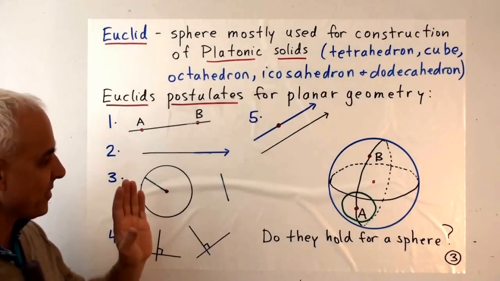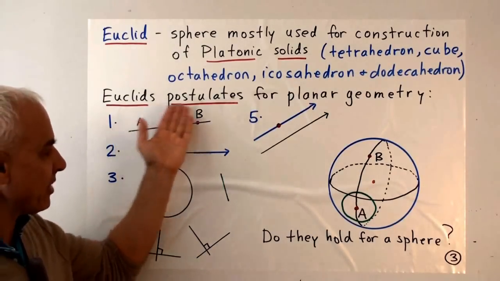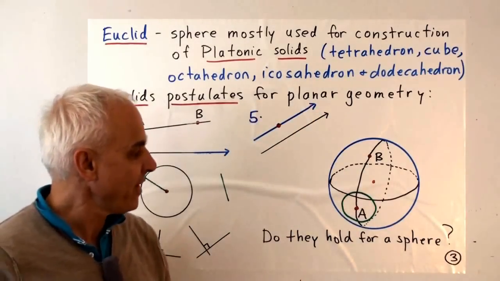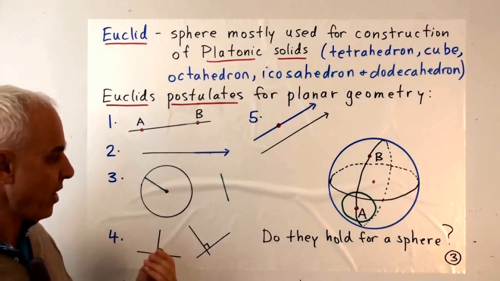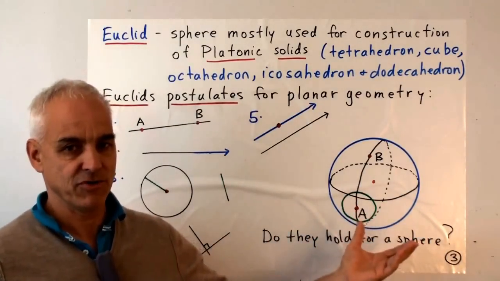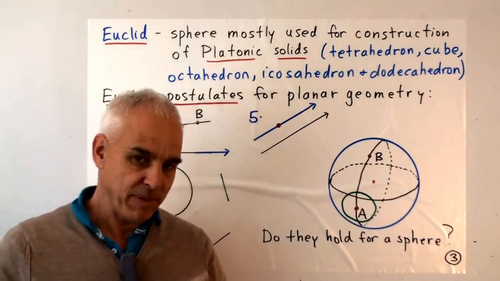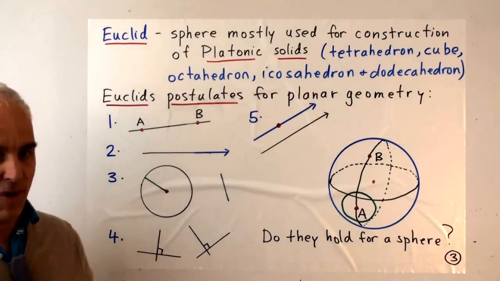I suppose the Euclidean contribution is more in terms of the fundamental postulates for planar geometry, and then the subsequent development of people asking, well, how do these postulates fit spherical geometry? In Euclid's planar geometry, there were 5 postulates, or things that he took for granted.